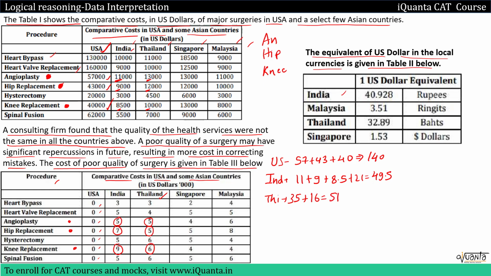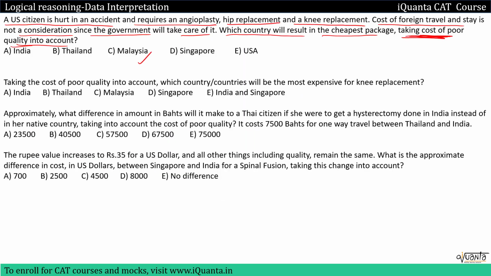So similarly you can find it out for all the countries, Singapore and Malaysia. At last you will see that for Malaysia the total cost of surgery as well as this poor quality cost would be equal to $47,000, which would be the cheapest of all. So the correct answer to the first question would be Malaysia, option C. Let's try to solve the next question.